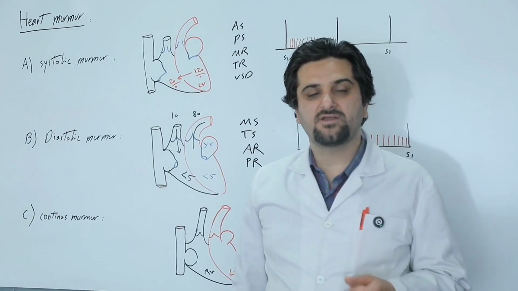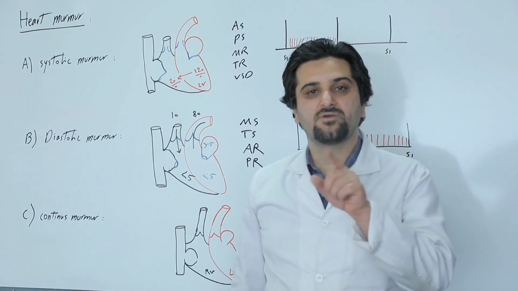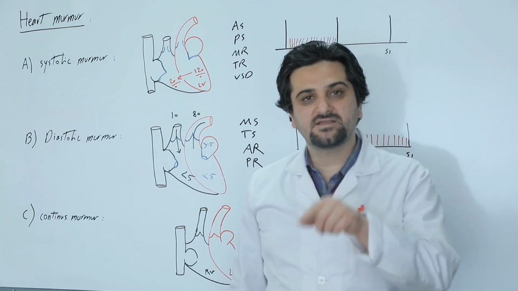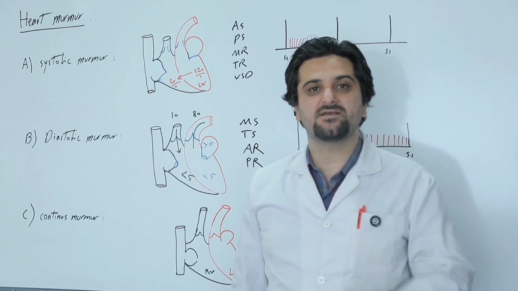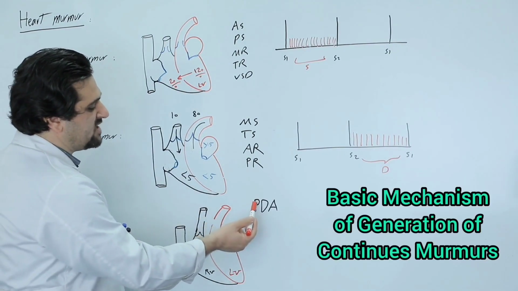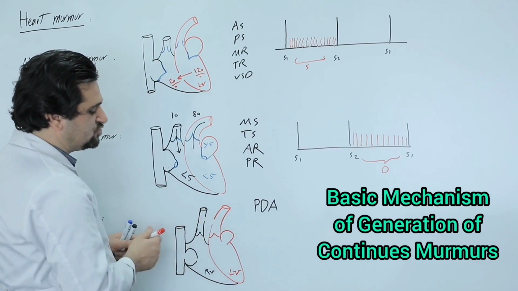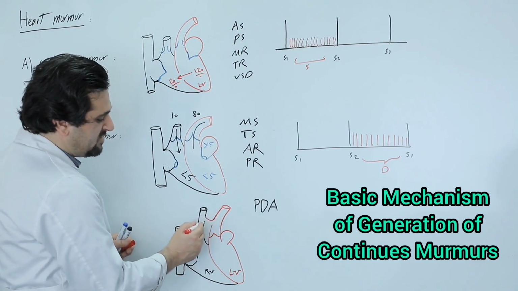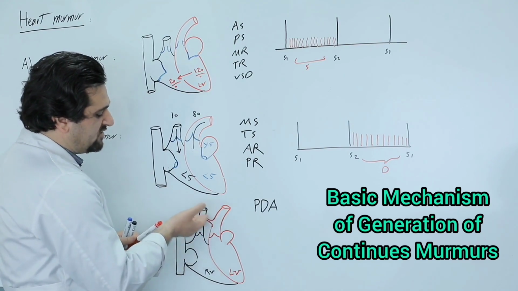And finally, the last group are continuous murmurs, which are murmurs that can be heard during both systole and diastole. The reason for this is that there is a pressure gradient between the two chambers during both systole and diastole. The first disease that leads to a continuous murmur is PDA, or patent ductus arteriosus. In these patients, there is an arterial connection between the aorta and the pulmonary artery, meaning these two are connected, and this causes blood to flow from the aorta into the pulmonary artery.